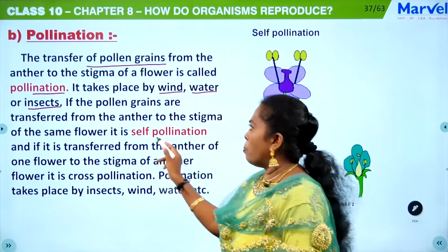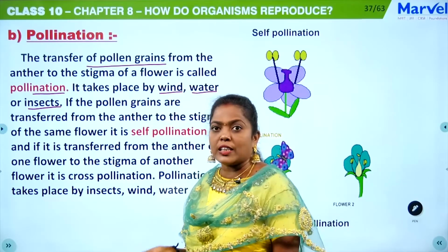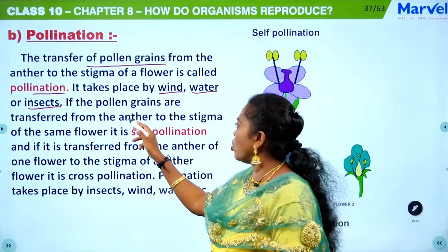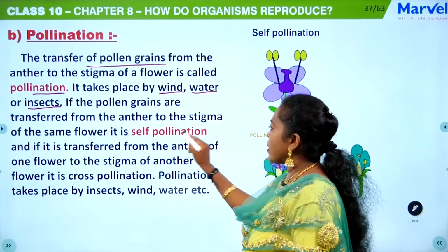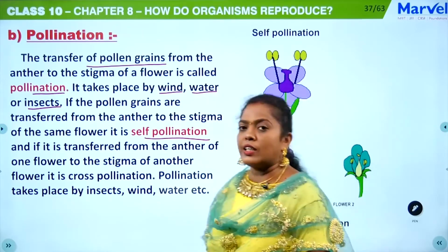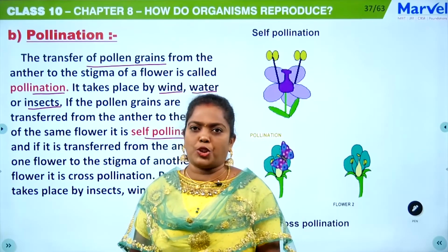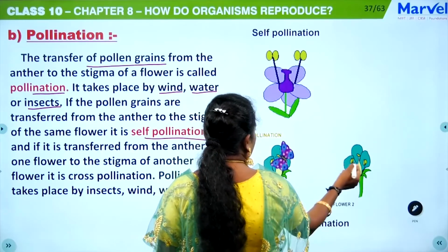Okay, so pollination is transfer of pollen grains, and I have discussed various types of pollination also. If the pollen grains are transferred from the anther to the stigma of the same plant, then you call it self-pollination. Say for example, this is the same flower.